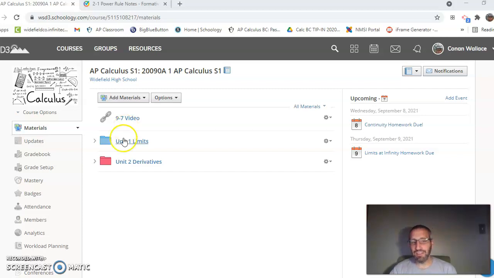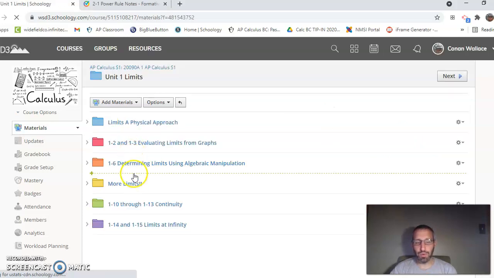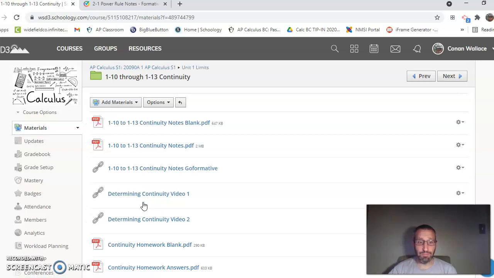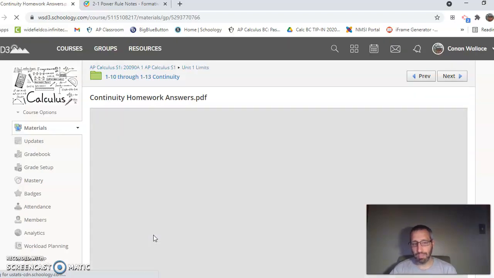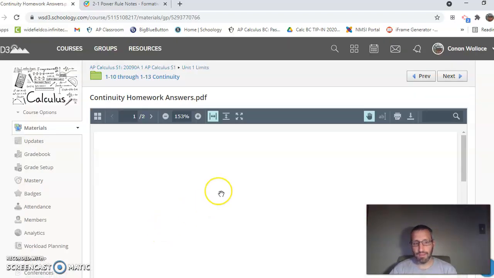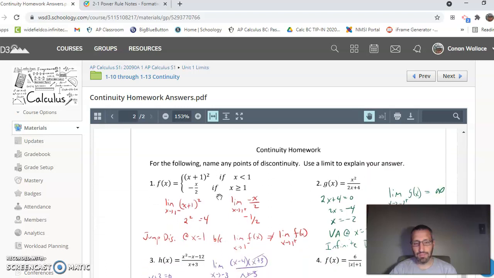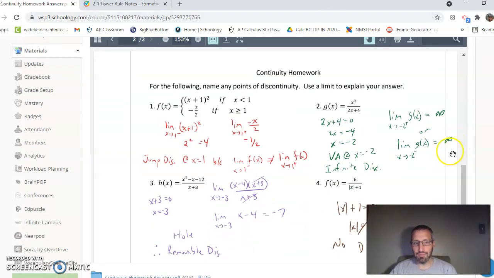Yay! All right, so in any event, let's talk about how to grade your homework. So let's go into the limits folder, right? That's what we're working with. And it was the continuity homework, so let's drop into that one. And then down at the bottom, I now have the continuity homework answers, okay? So just go ahead and pull that one up. It should have a blank page. I don't know why it does this sometimes, but that's okay. There's our homework, and I've got my answers down here so that you can take a peek at what my answers are and compare them to yours.